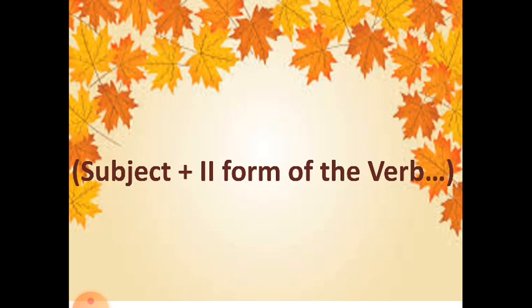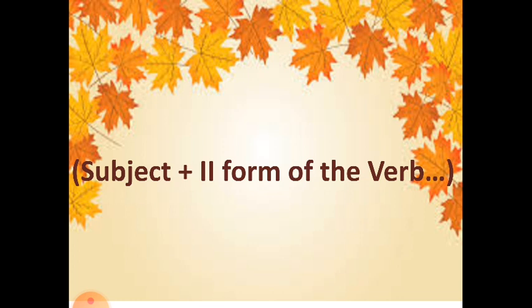So let us see the rule for the simple past tense. Subject plus the second form of the verb. Now, when we say subject, it can be I, we, you, they, any person's name.